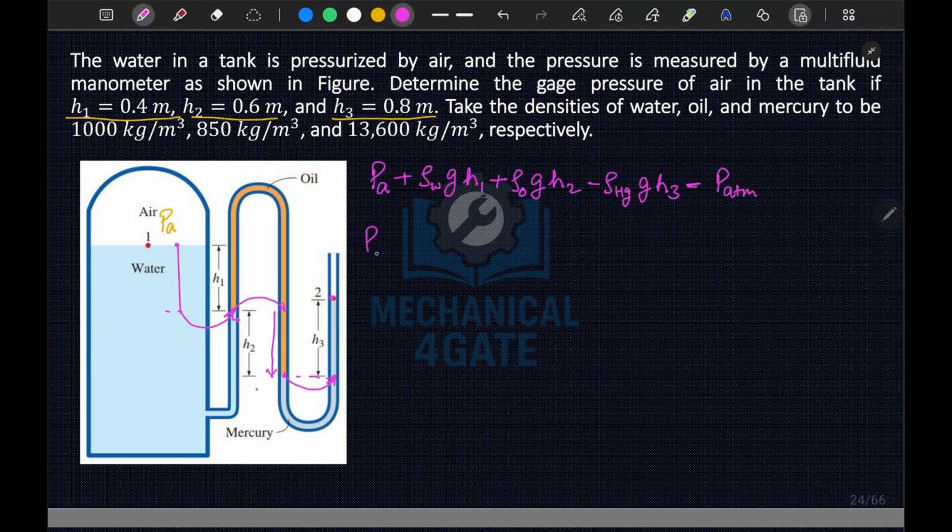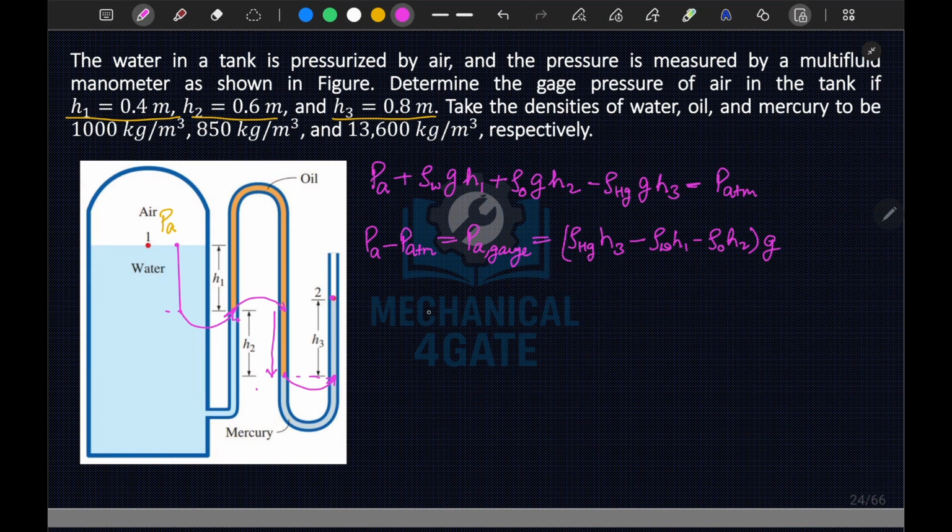So we obtain PA minus PATM is equal to PA gauge, and this value will be equal to rho Hg H3 minus rho water H1 minus rho oil H2 times G.